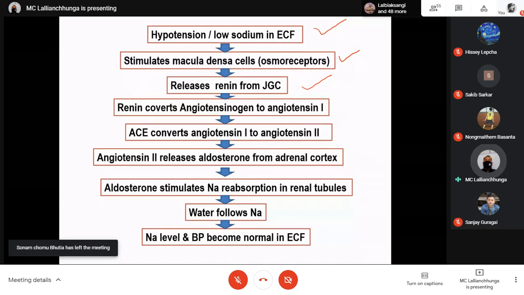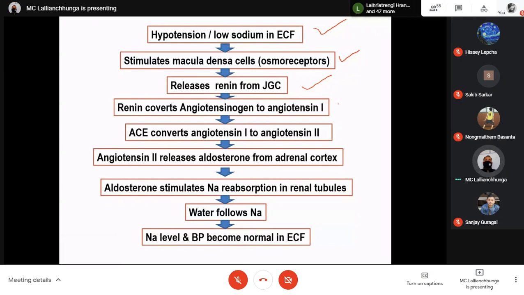What is the function of renin? It converts angiotensinogen, which is produced by the liver, to angiotensin 1. This angiotensin 1 is then converted into angiotensin 2 by angiotensin converting enzyme, ACE, mainly coming from the lungs. Now we have angiotensin 2.